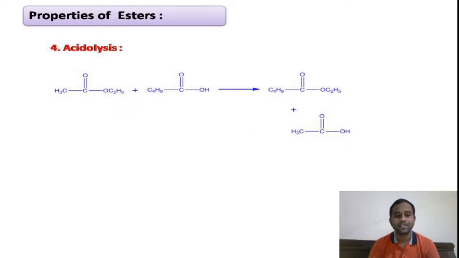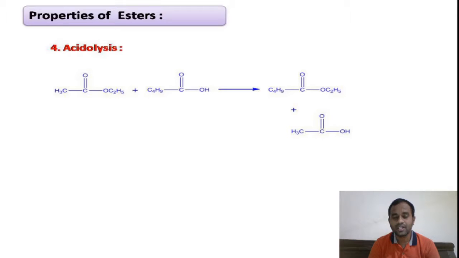Coming to the fourth property, that is acidolysis. Our esters will also undergo splitting in presence of carboxylic acids. You see here I have taken pentanoic acid. The ester is ethyl acetate. Here what happened? You see here the ethyl group of the ethyl acetate has undergone splitting and shifted to